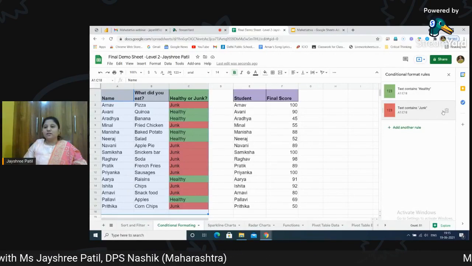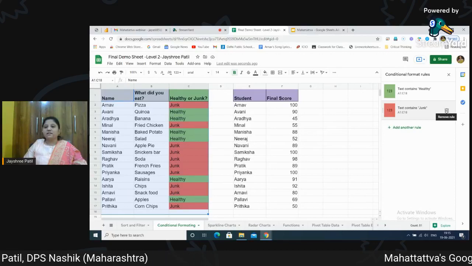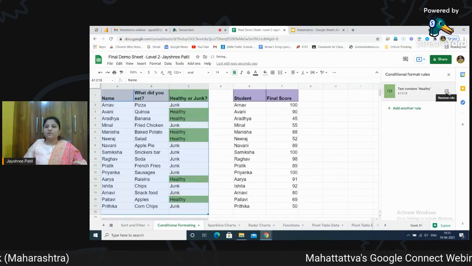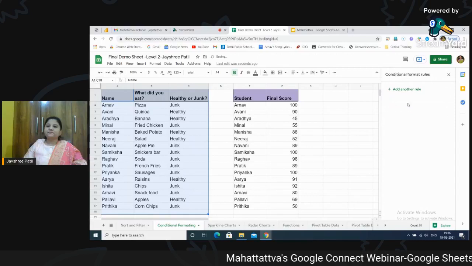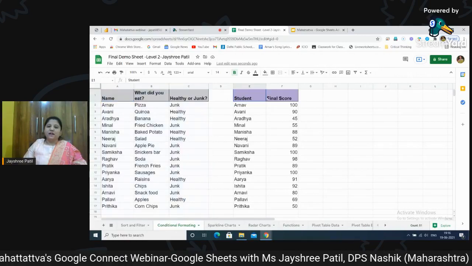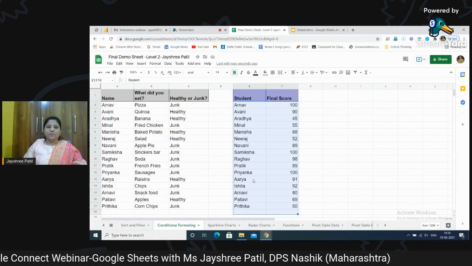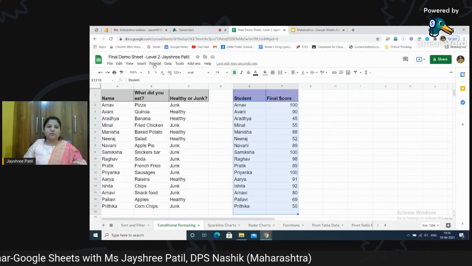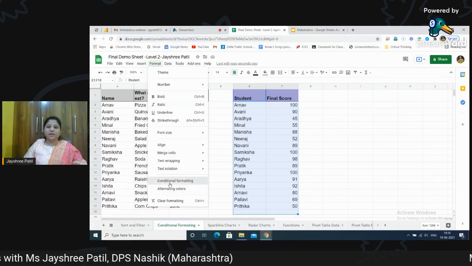You just go here and click on this icon. It will automatically remove the rule. Same goes over here. So this way you can remove the formatting which you have applied. It is very, very easy. Again, you select the data where you want to apply, same way go to Format, and select conditional formatting.